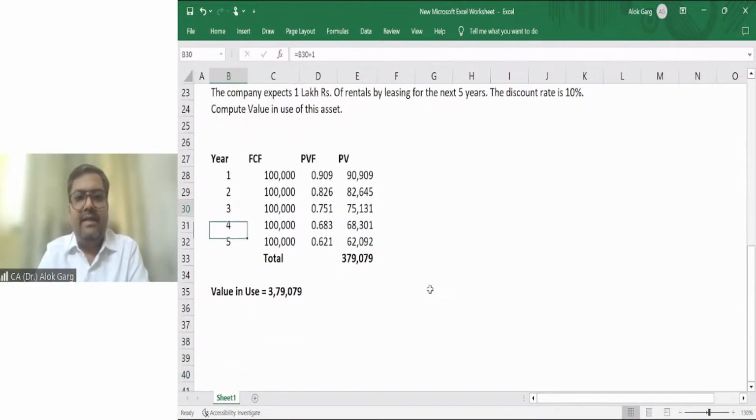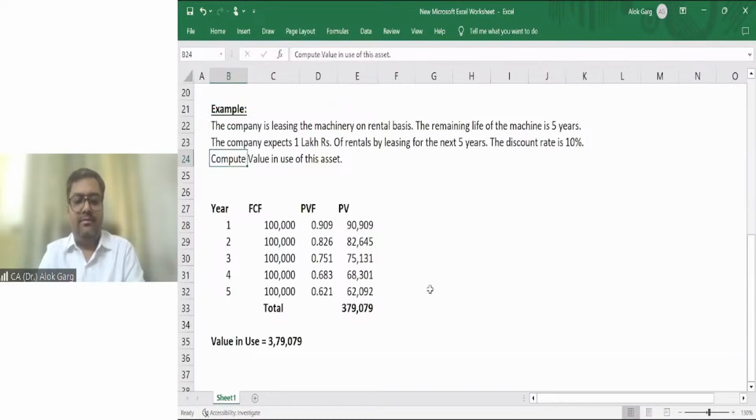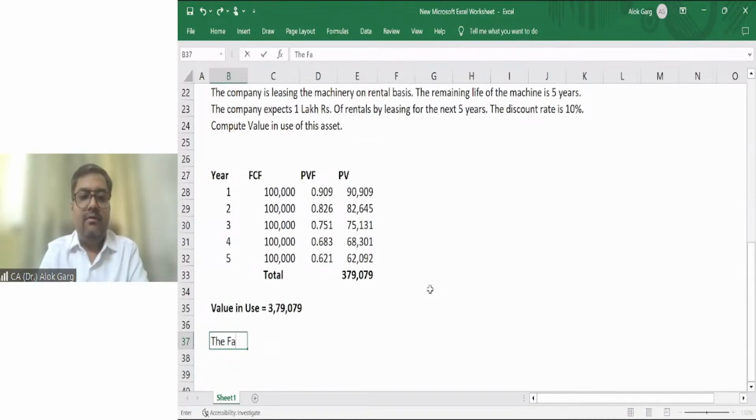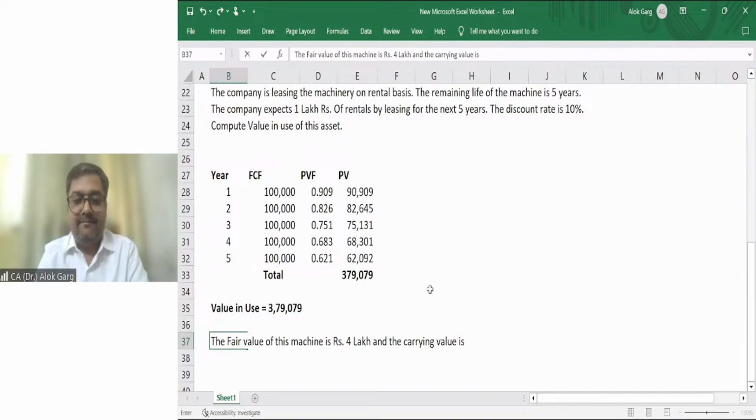In this example, let's say I'll give you more information. The fair value of this machine is rupees 4 lakh, and the carrying value is 3.50 lakhs.